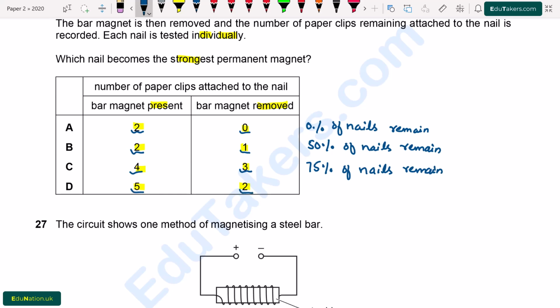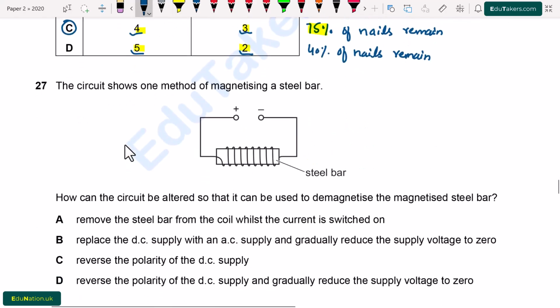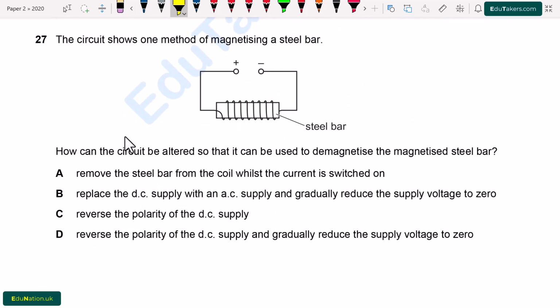And option D, bar magnet present then there are 5, and when the bar magnet is removed there are only 2, which means that about 40% of the nails remain. From here, 75% is the largest, which means that 75% of the nails are attached even when the bar magnet is removed. So option C is the correct one.